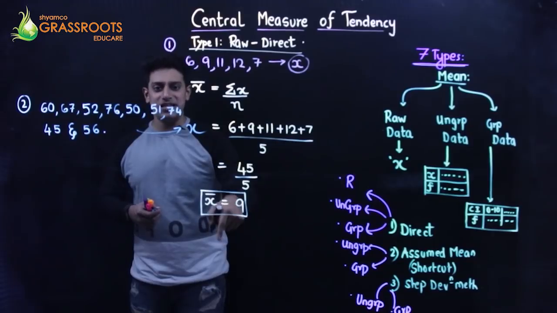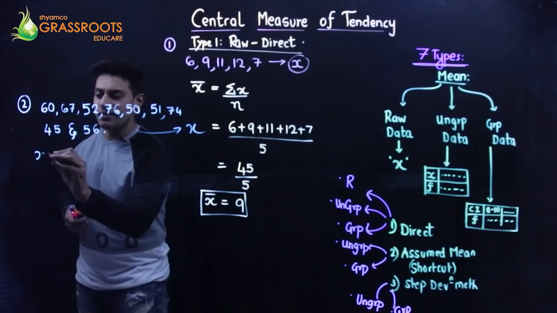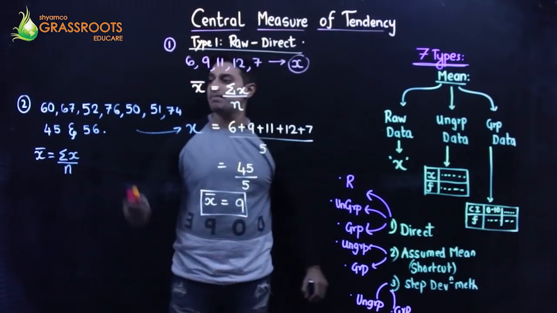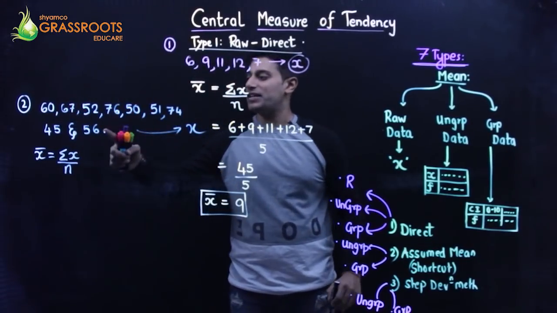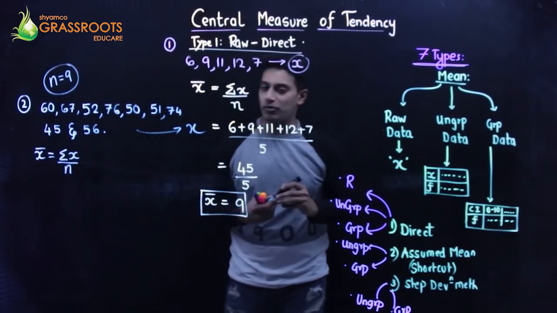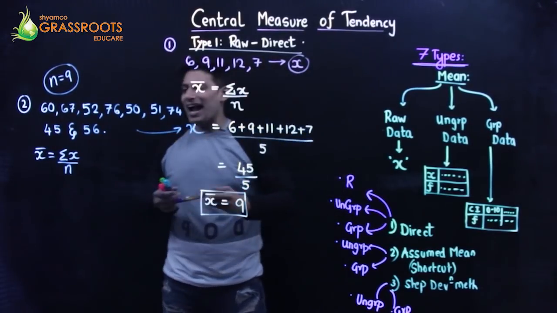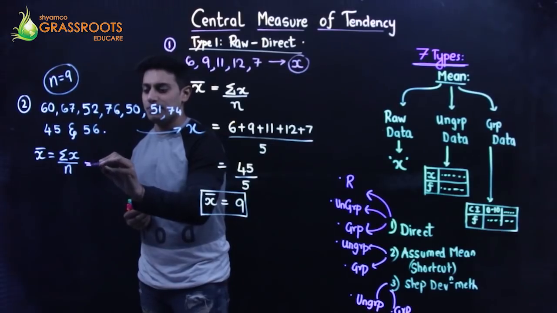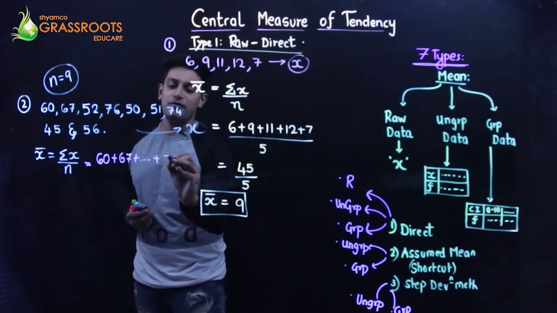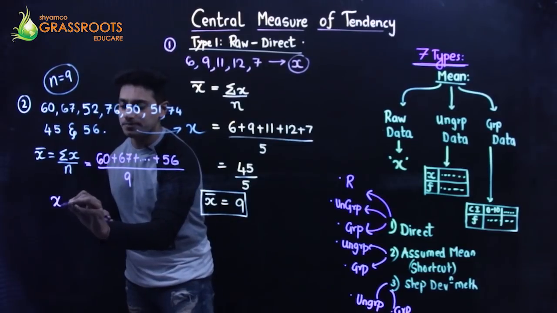I want to first find the mean. In the question, they are asking me the mean. So the formula is summation X upon the number of entries. 1, 2, 3, 4, 5, 6, 7, 8, 9. There are 9 observations or 9 entries. So n is equal to 9, right? Now what? You're going to add. Summation means basically it is addition. So it's going to be 60 plus 67 plus goes on up till 56. I'm not rewriting all of these, upon 9.